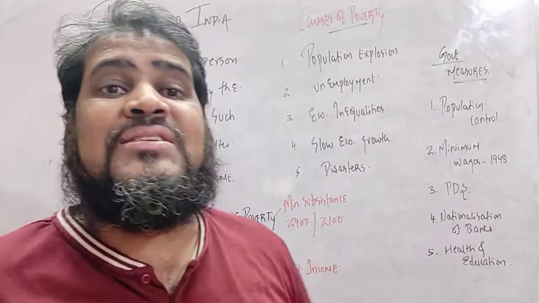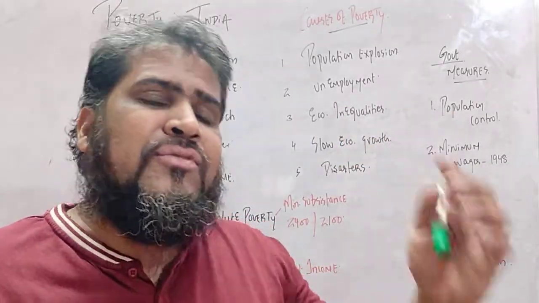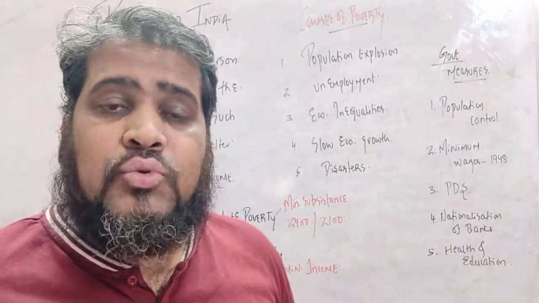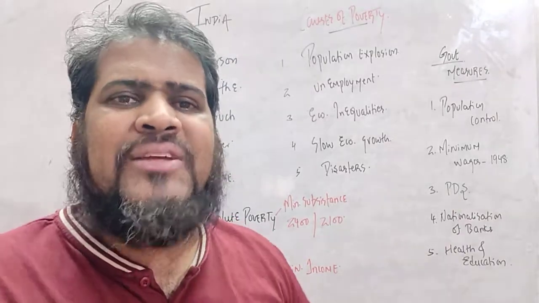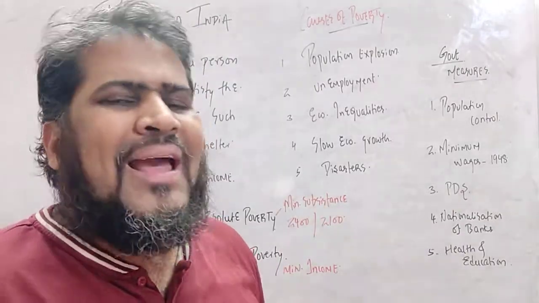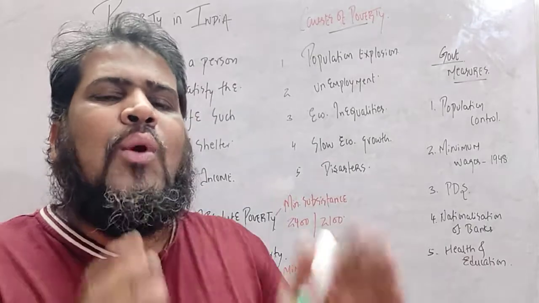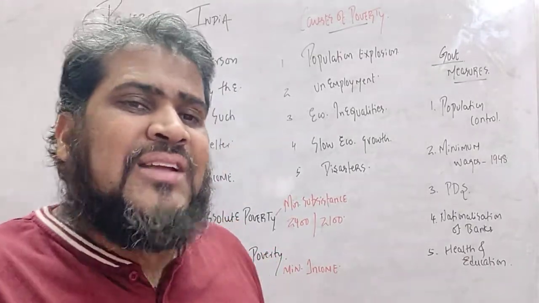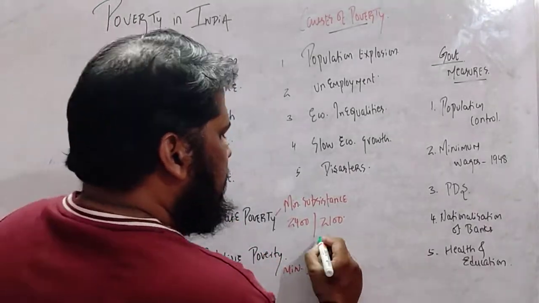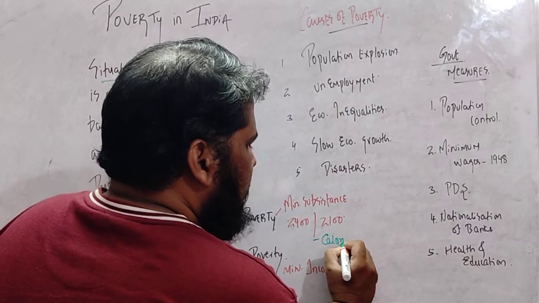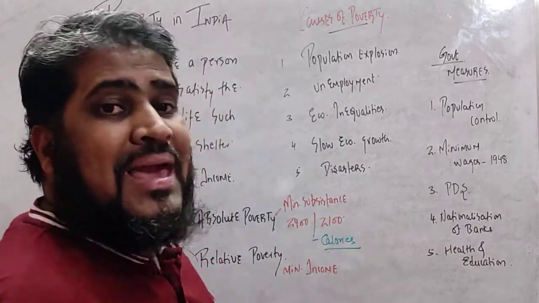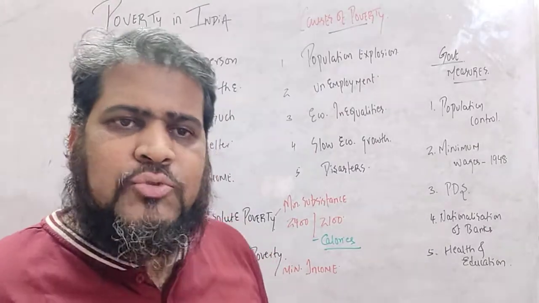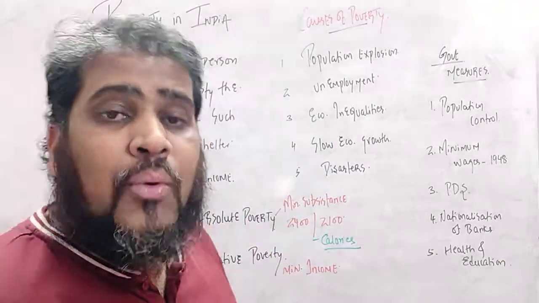What is the weight of this person? Kilogram. What is the height of this person? Inches. Right students? Similarly, how are we measuring the intake of the food? Not like this, he had 4 chapatis, he had 1 bowl of rice, not like that. It is counted in the terms of calories. Right students?